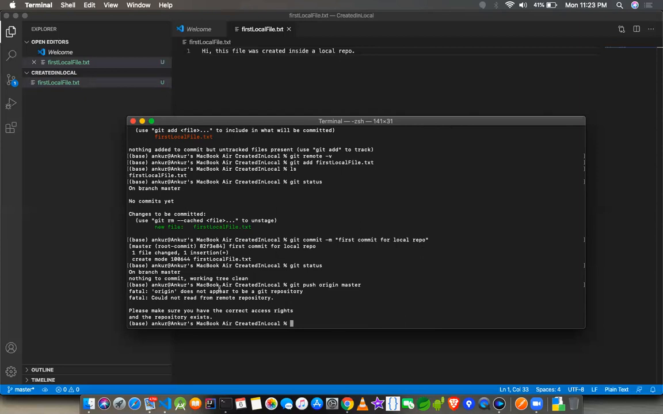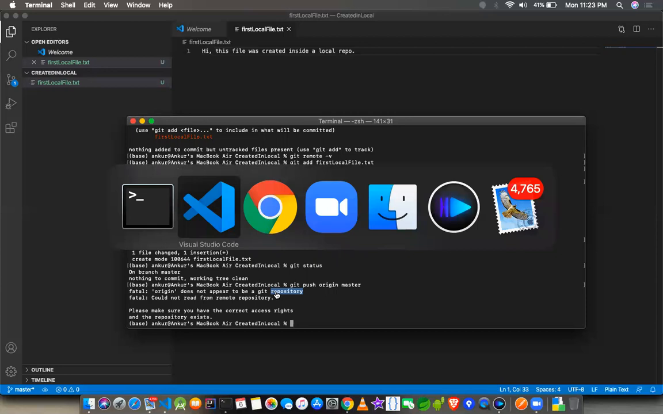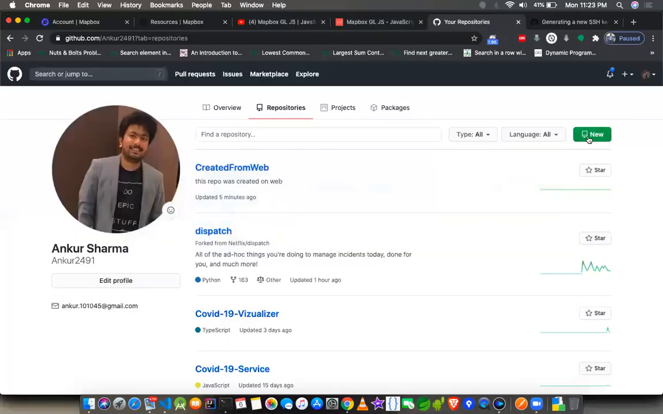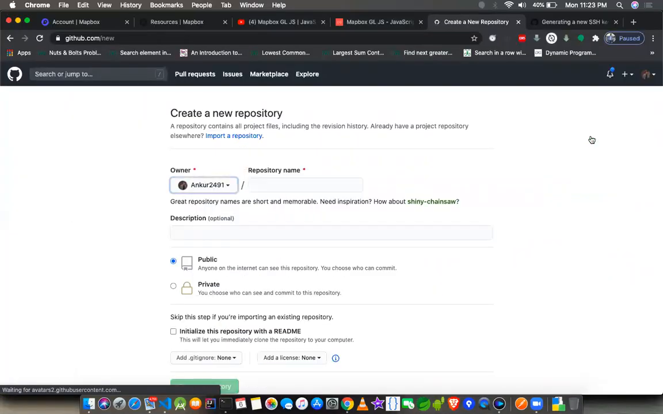Could not read from remote repository. Origin does not appear to be a git repository. Now to do that, again you have to go back here and create a new one, because the way your remote works is that remote will have a single interface to do all your interactions. Once it is done, the other communication can happen further through your terminal.